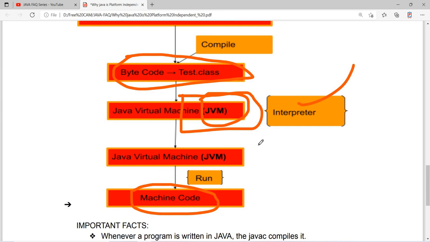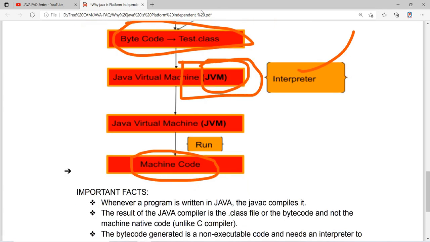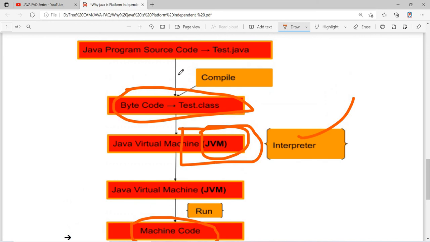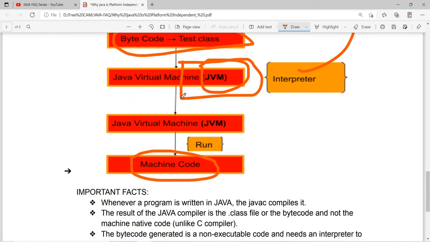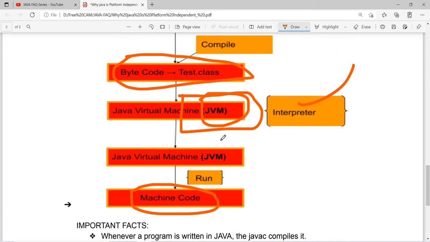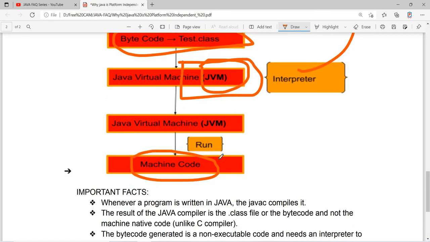For each and every operating system the JVM is different. But that makes the bytecode independent of platform. The JVM makes the bytecode run on any platform, any machine.